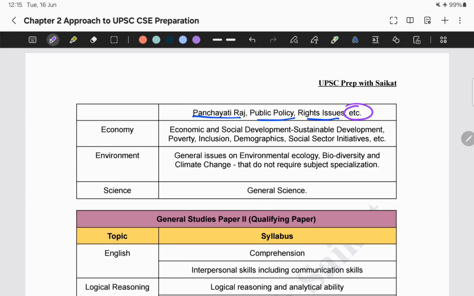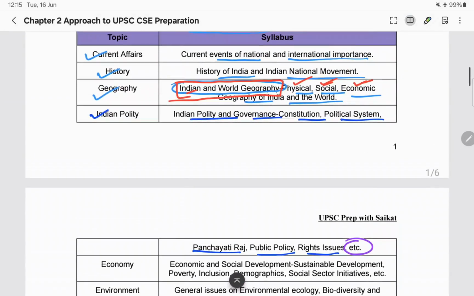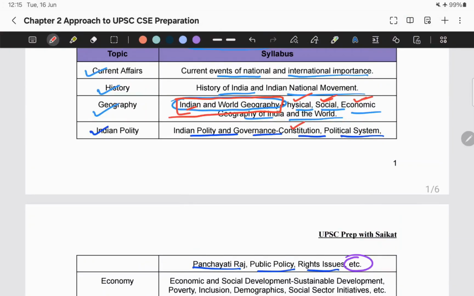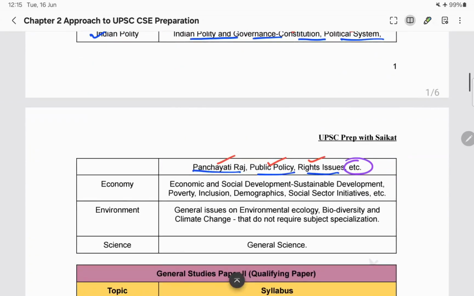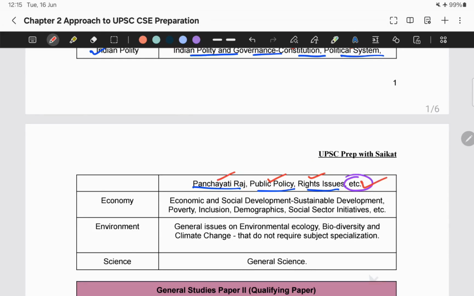What does it mean? It means that not only do we need to study the topics that have been mentioned in the syllabus, like constitution, political system, Panchayati Raj, public policy, rights issues, but they can ask questions from other topics as well, because they have mentioned this particular word called etc. Etc. will cover all the things apart from whatever they have mentioned.